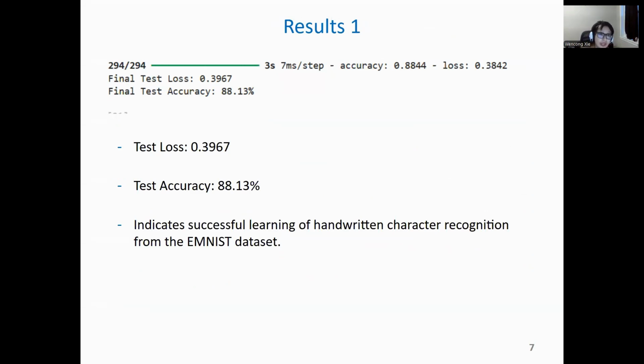You can see this is a picture which I showed before. The test accuracy is 88.13%, test loss 38.48%. These results show that the model generalized well on ANSI handwriting characters, and the model successfully learned to recognize 47 classes of handwritten digits and letters. Despite some challenges like visually similar characters such as 0 and big O, the accuracy here is very strong. Here you can see the screenshot of my evaluation result.